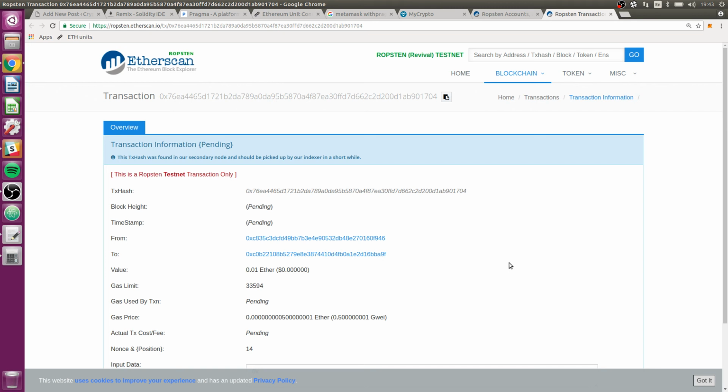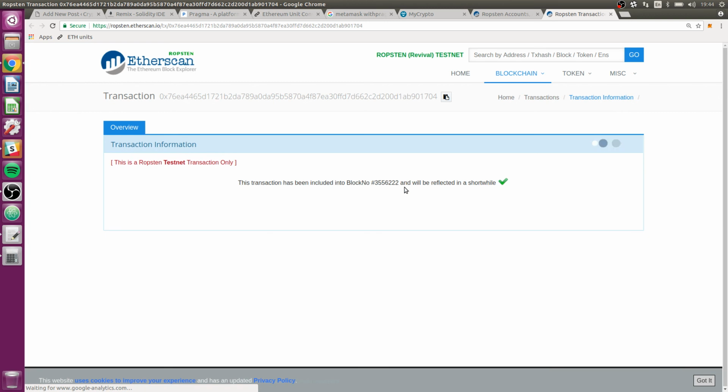Just waiting. And this is what we're waiting on right here. This transaction was found in our secondary node and should be picked up by our indexer in a short while. And I believe that, there we go. We got some animations.